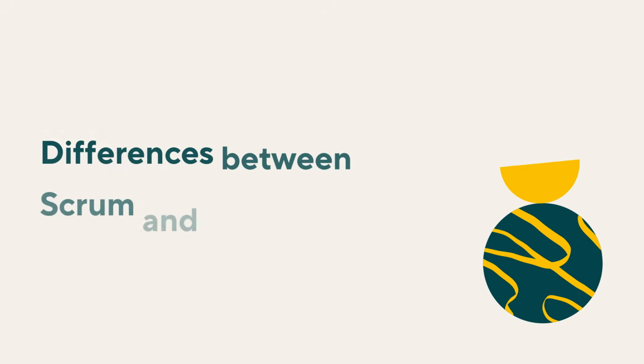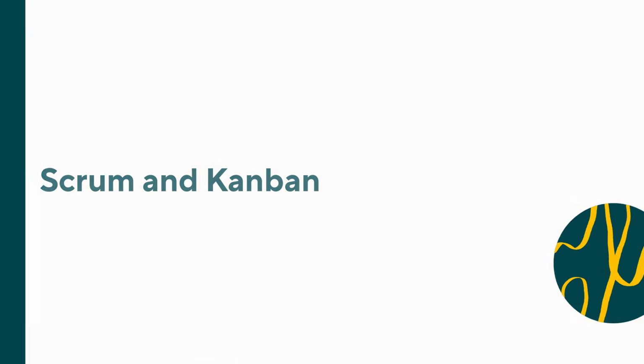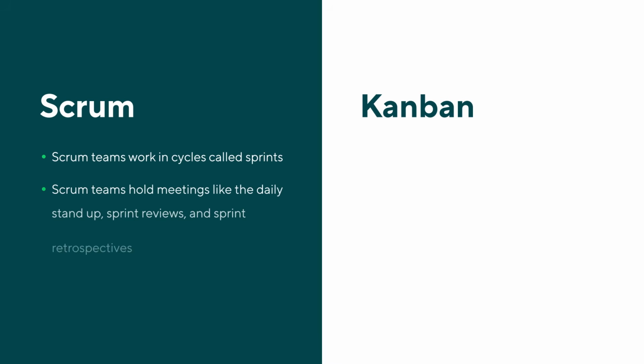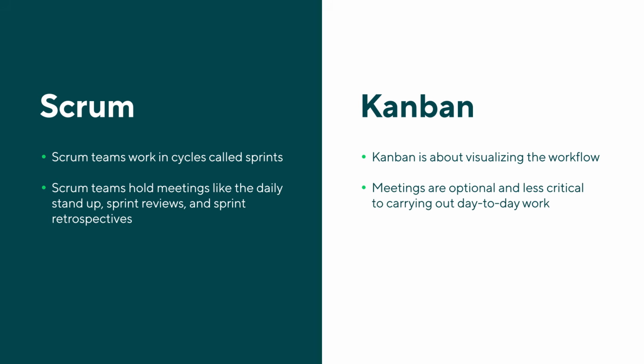What are the major differences between Scrum and Kanban? Though Scrum and Kanban are both based on Agile principles and values, these two frameworks are distinct in their processes. Think of it like two different dialects of the same language. Scrum teams work in cycles, and each cycle is punctuated by reviews, retrospectives, daily stand-ups, and sprint planning meetings. These meetings help address impediments, communicate progress, and improve future sprints. Kanban, on the other hand, is about visualizing and optimizing the workflow. Meetings are optional and much less critical to carrying out day-to-day work.